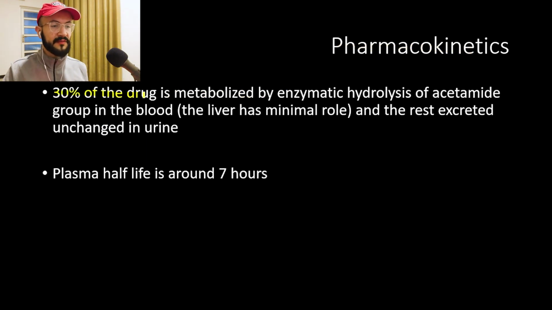And 30% of the drug is metabolized by enzymatic hydrolysis of the acetamide group in the blood, and the liver has a minimal role in metabolism of this medication. Around 2% of this medication is metabolized by the liver, and the rest is either metabolized by the blood or excreted unchanged in the urine. The plasma half-life of this medication is around 7 hours.